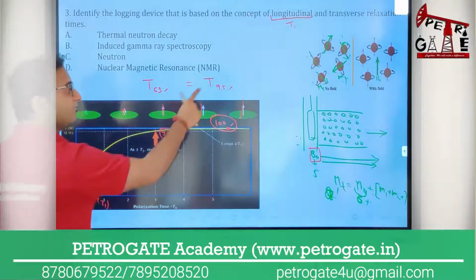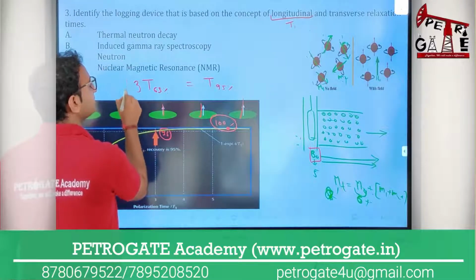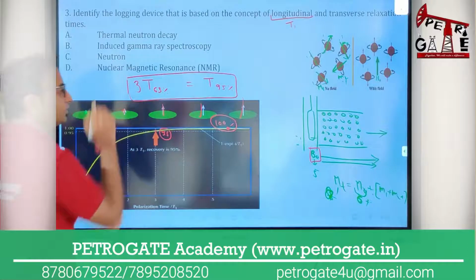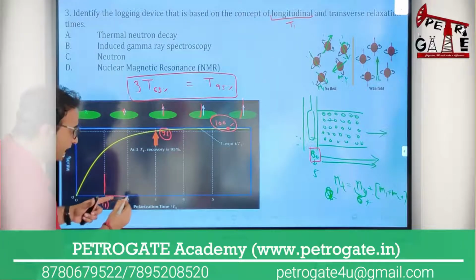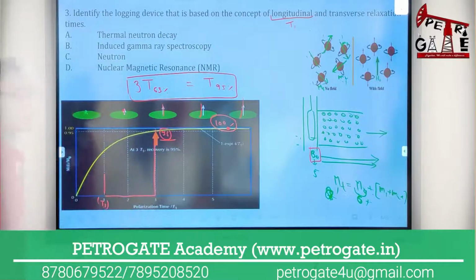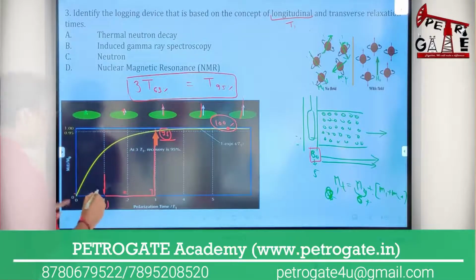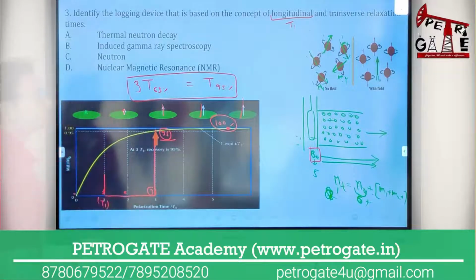So now you can say this is your T1, and after T2 and after T3 you will get the 95% polarization. Means if I multiply this time, suppose you have 1 second, 2 seconds, 3 seconds, so if I multiply T1 by 3, you will get 3 seconds. So in this 3 seconds, you will get the 95%.